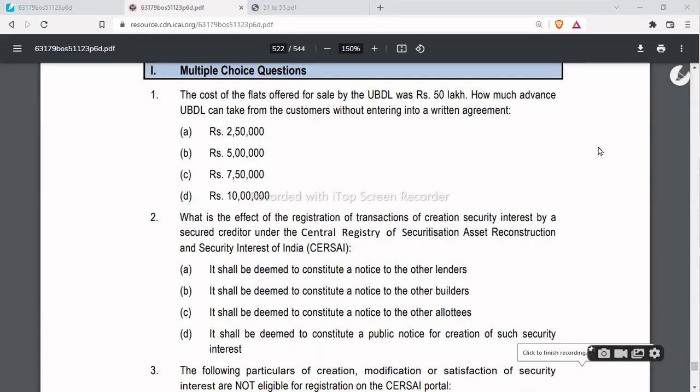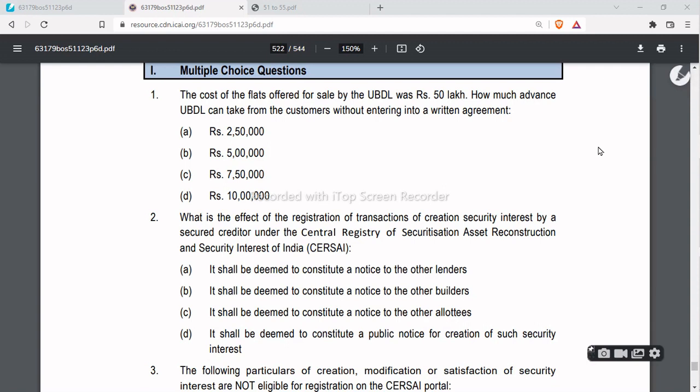Hi guys, so let's start with case study number 53 MCQ first. The cost of the flats offered for sale by UBDL was 50 lakhs. How much advance can UBDL take from the customers without entering into a written agreement? Okay, so this type of question has been asked in a lot of case studies. The maximum amount of advance that can be accepted by the promoter is 10% of the cost of the flat or apartment. Here the cost of the flat is 50 lakhs, so the advance that can be accepted is 10% of 50 lakhs, which is 5 lakhs. So option B is the correct answer.